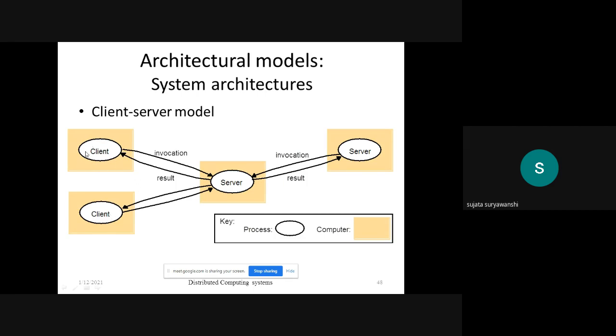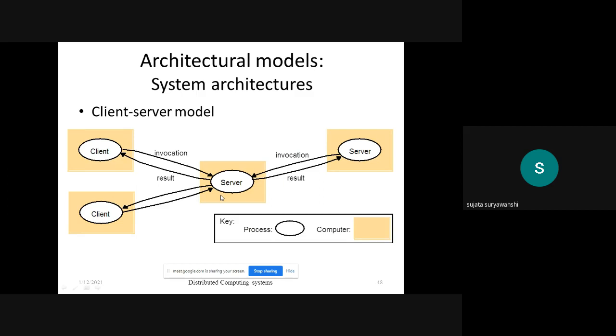If a client wants to perform a task, then that client will send the request to this server, meaning it invokes the method to execute that particular task. Then this server will perform the task and send the result to the client. So here these two clients will act as slaves. In the case of the master-slave model, these two clients will act as slaves and this server will act as master.